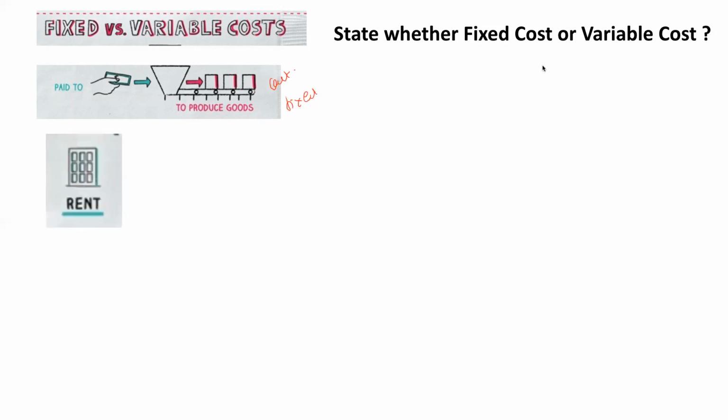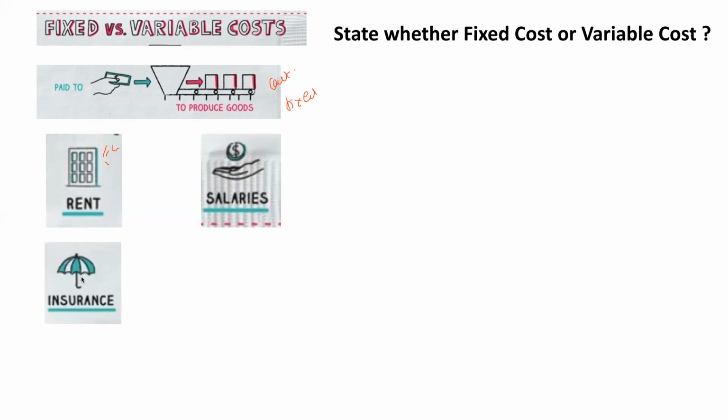Rent, fixed costs. Salaries per month, see, they've not given any relation with goods. Fixed costs. Insurance would also be fixed costs. Raw material: the more output you produce, the more material you will use. So variable.